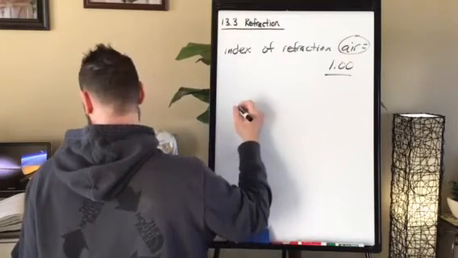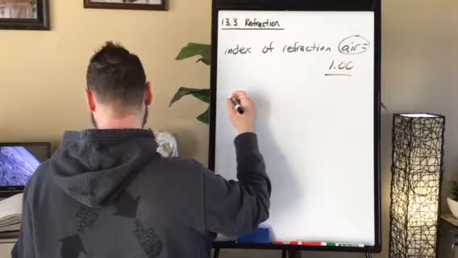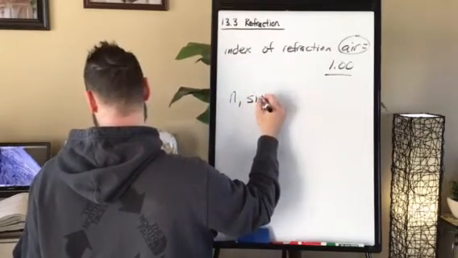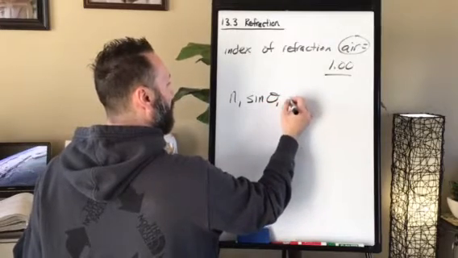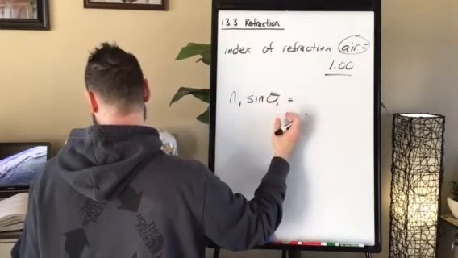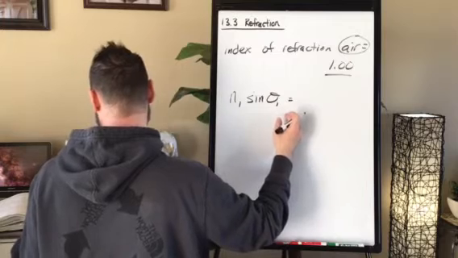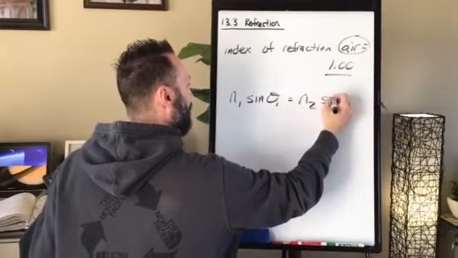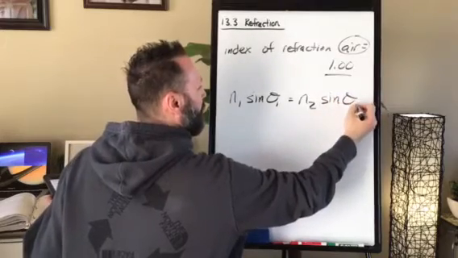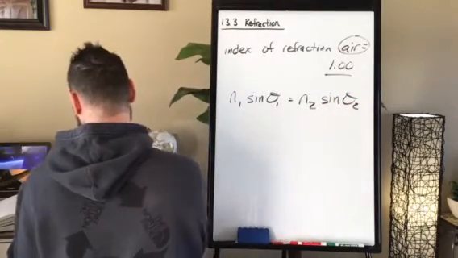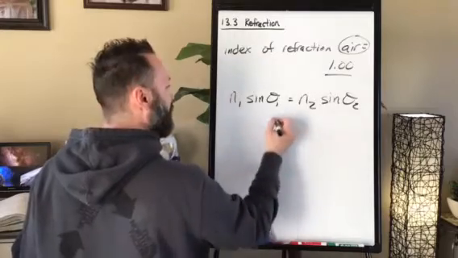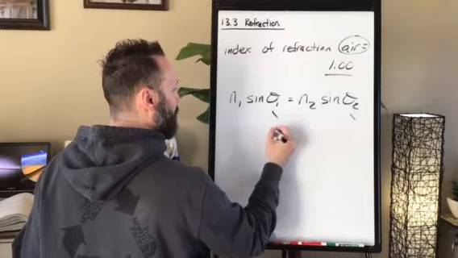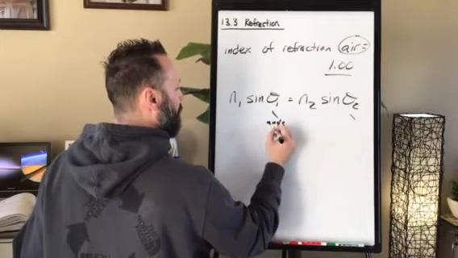So we use the formula n1 sine theta 1 equals n2 sine theta 2. Theta 1 is the angle of incidence, and theta 2 is the angle of refraction.